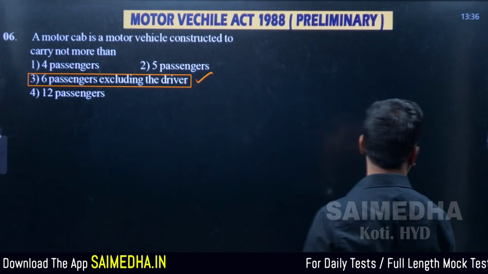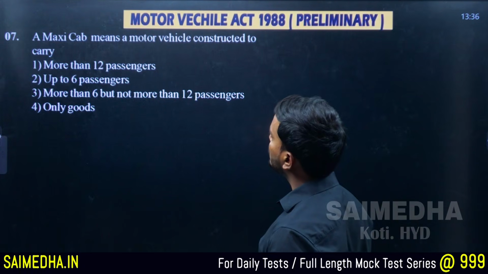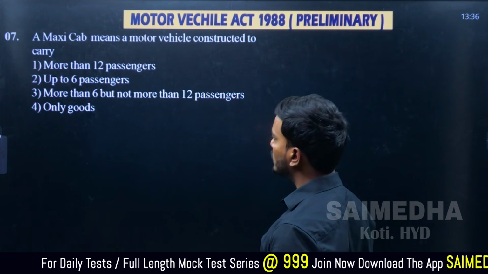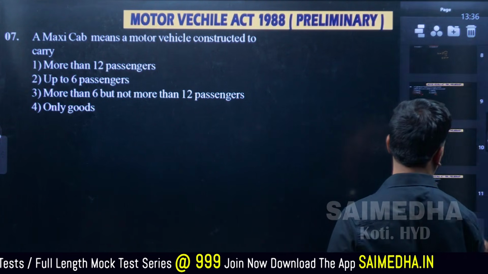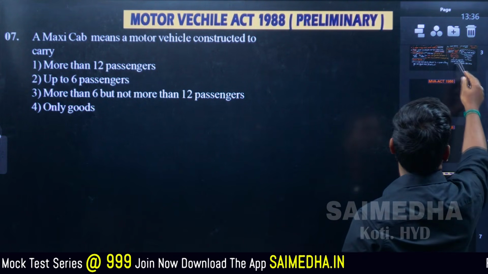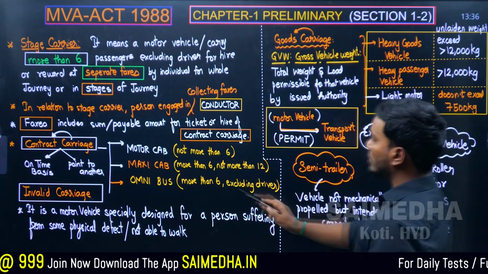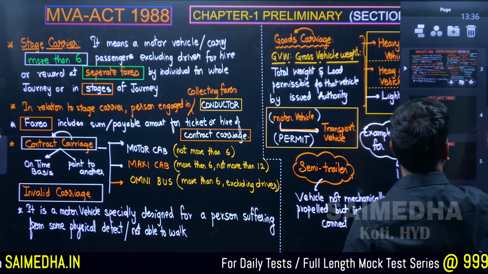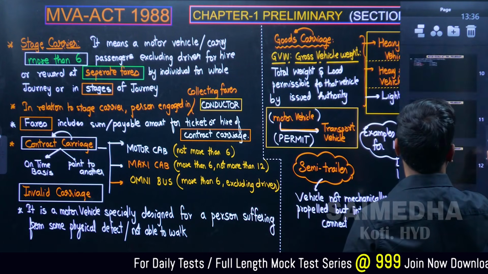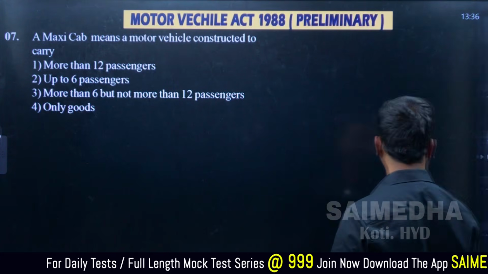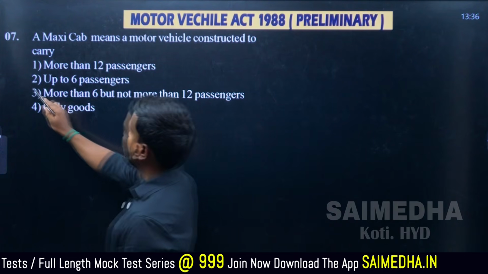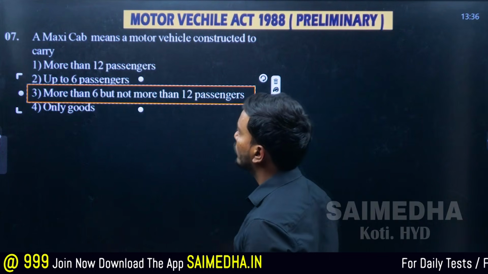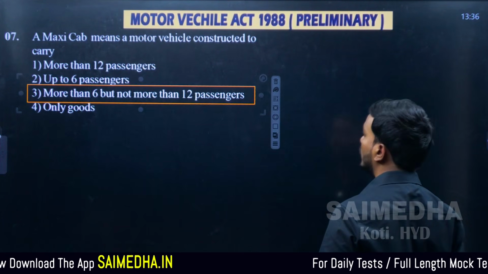Moving on to question number 7: a maxi cab means a motor vehicle constructed to carry, okay, more than 6 but not more than 12. This also we discussed in slide number 2. Motor cab, maxi cab. What is a maxi cab? More than 6, not more than 12. So the correct answer should be more than 6 and not more than 12 passengers. Okay, moving on to question number 8.